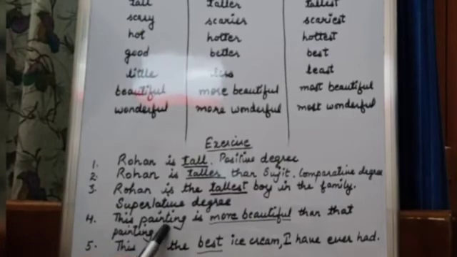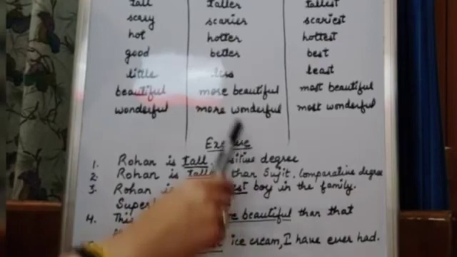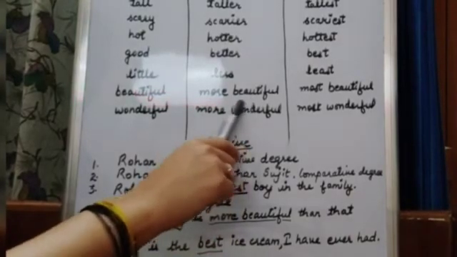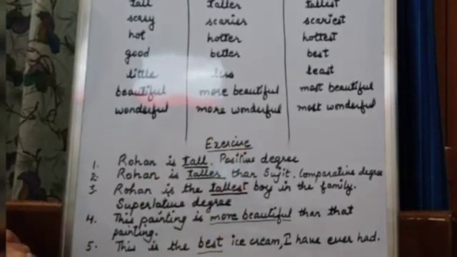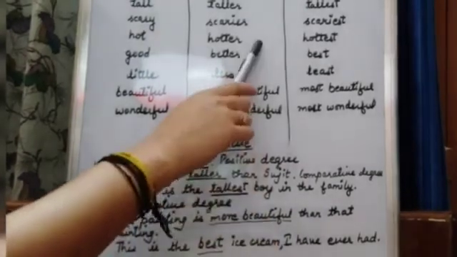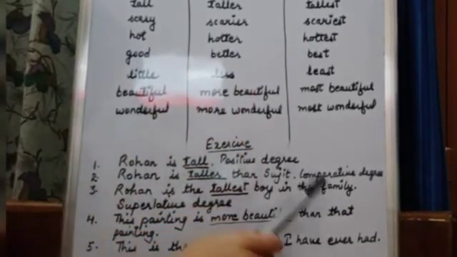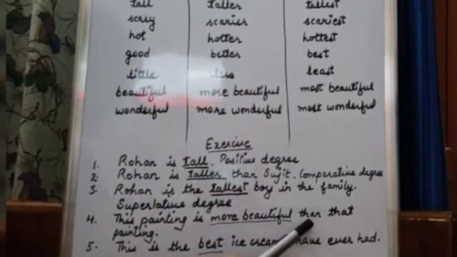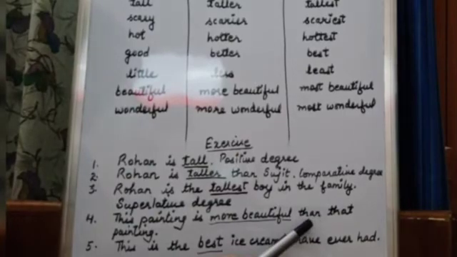This painting is more beautiful than that painting. Which degree have I used? Comparative degree. You can see there is the word than also, and I am using the comparative degree. I told you wherever there is the word than, we will use the comparative degree.